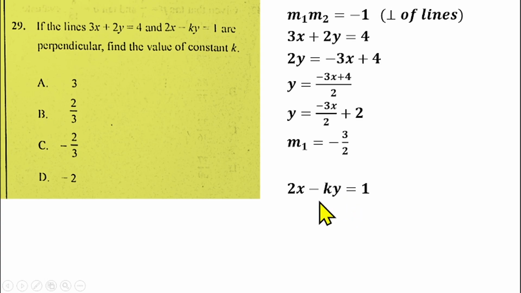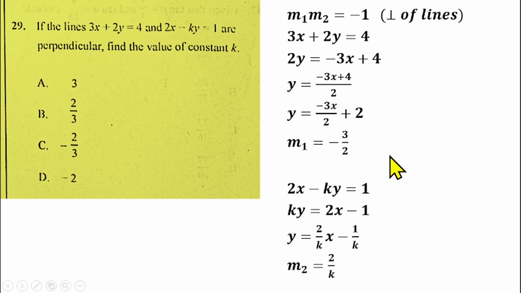You can do the same for the second straight line as well. We have 2x minus ky equals 1. So we need to make y the subject of the formula. So we'll be having ky equals, that means I move this one to this side, so we'll be having 2x minus 1. You can divide both sides by k. So we'll be having y equals 2x over k minus 1 over k, when you divide both sides by k and split the fraction. So the gradient of this one, the coefficient of x, is 2 over k.